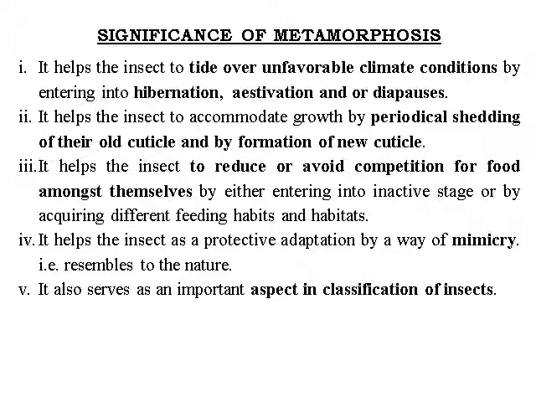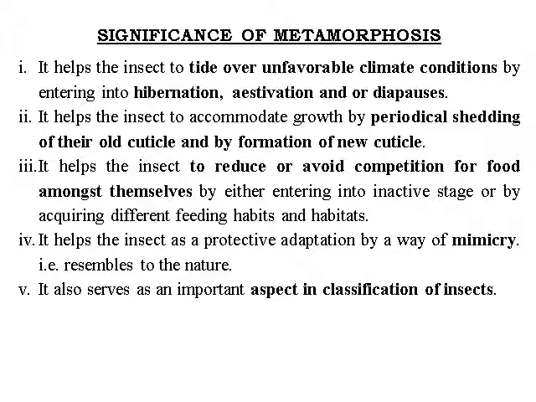So this type of advantage is helpful to avoid competition for food, and they also get acclimatized to the climate to have a sufficient quantity of food. It also helps the insect to protect itself by adaptation through mimicry, resembling nature, as the development of wings or body shape helps them escape from the attack of enemies.